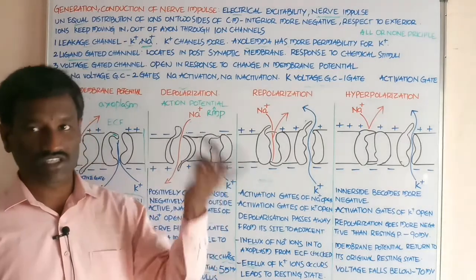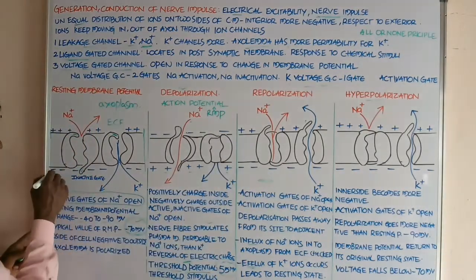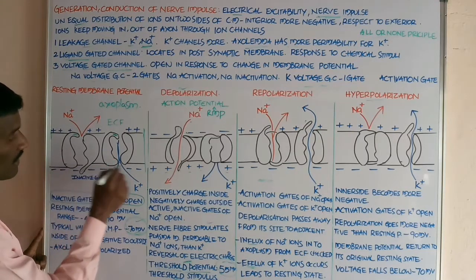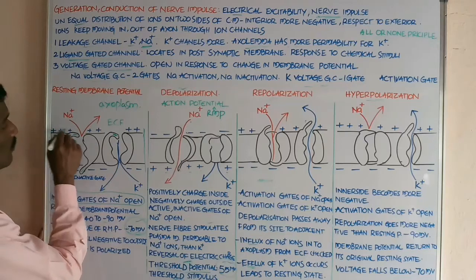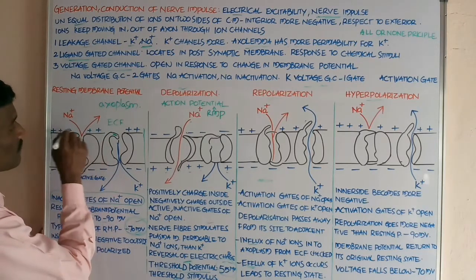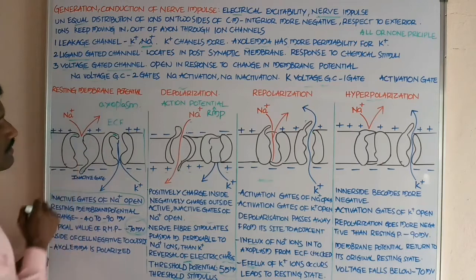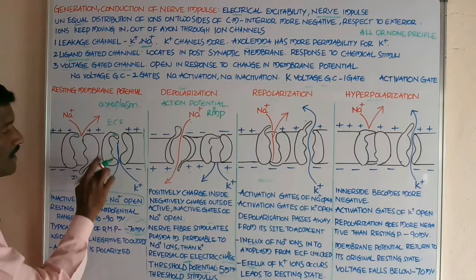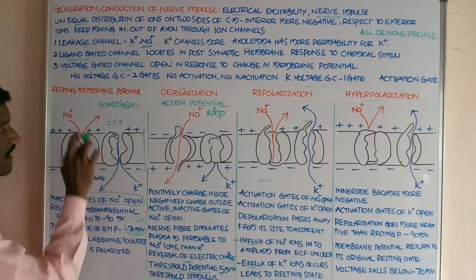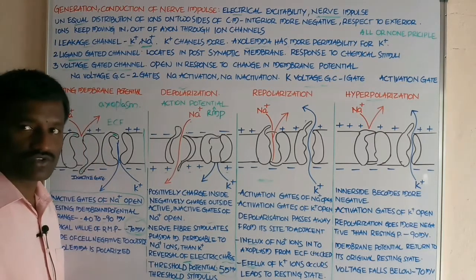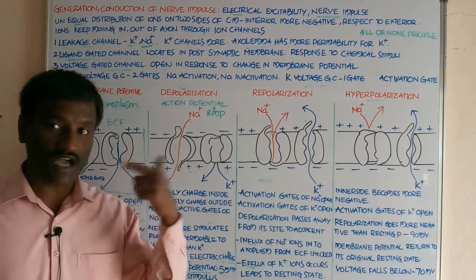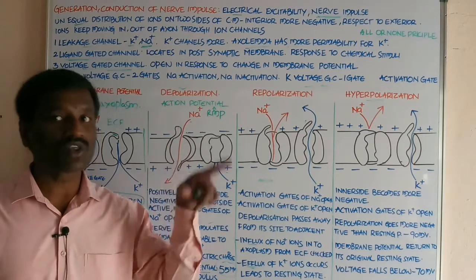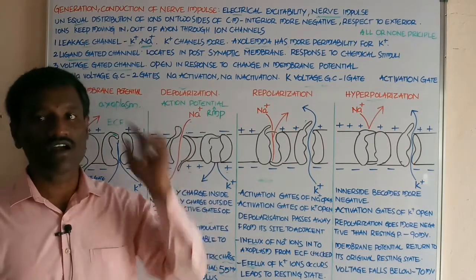Negative ions are present along the inside wall, and positive ions along the outside wall of the axolemma. Any changes in the distribution of these ions change the membrane potential.